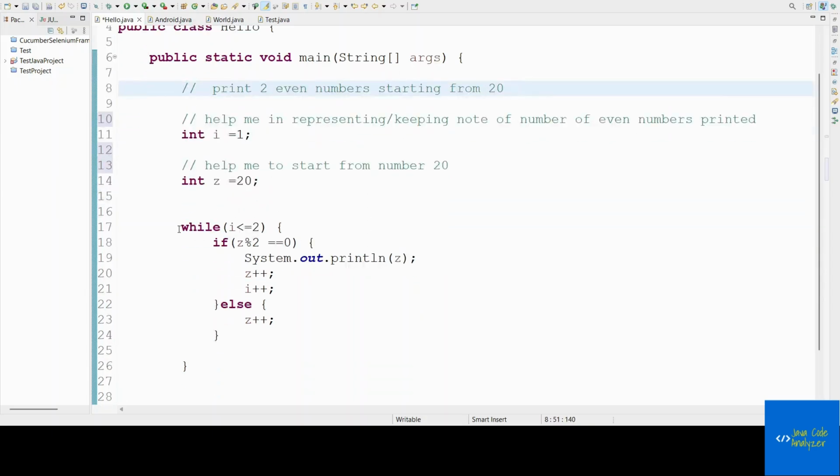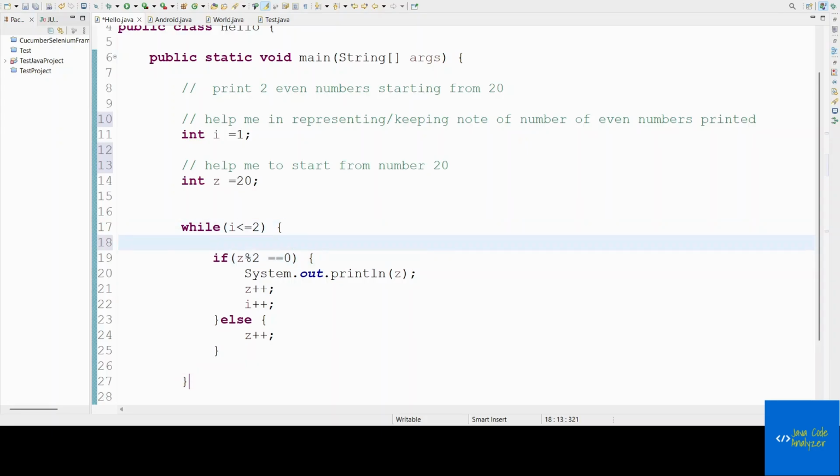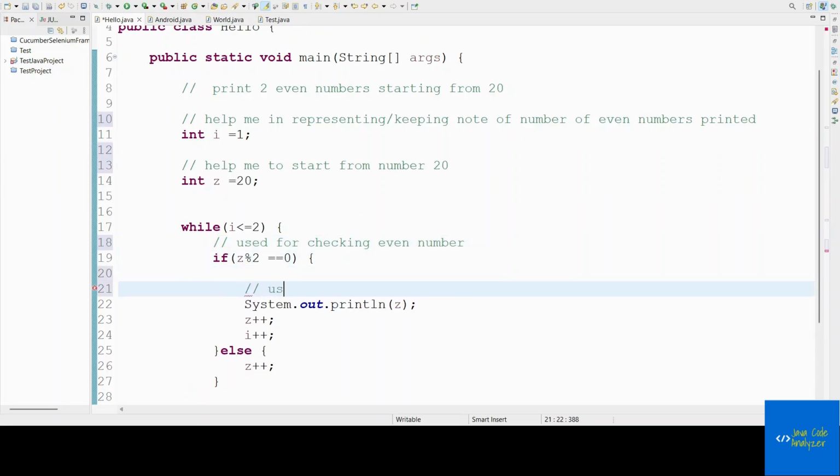Then this is the while loop condition. Now the next is used for checking an even number, and this is used for printing the even number.